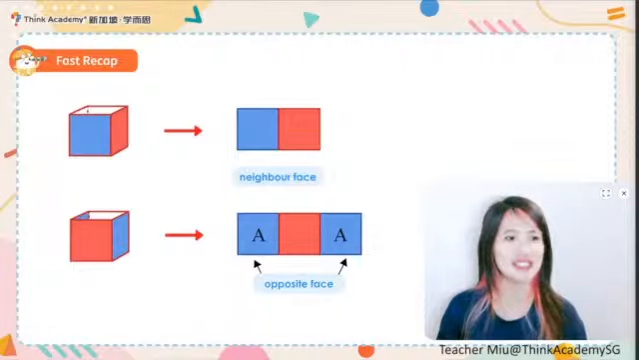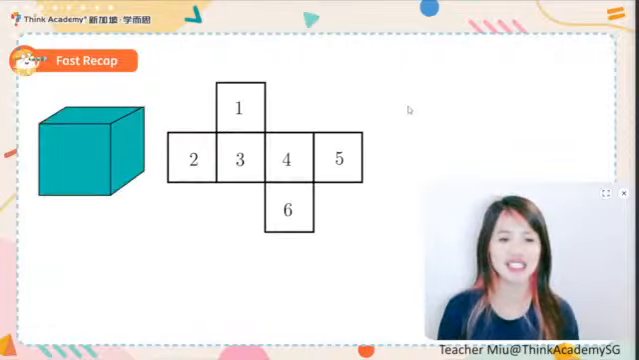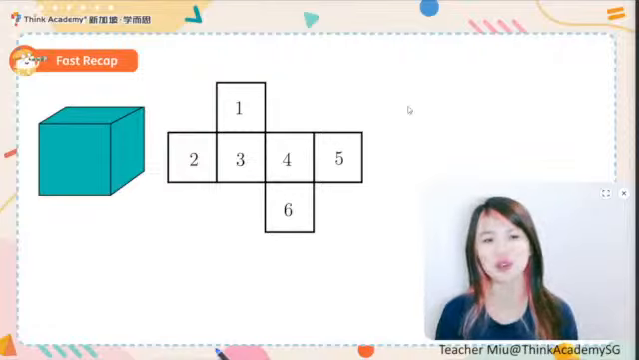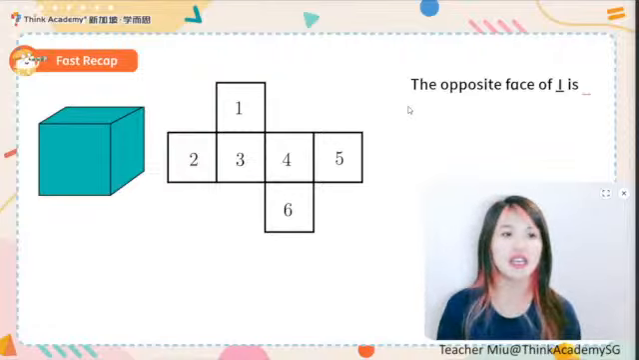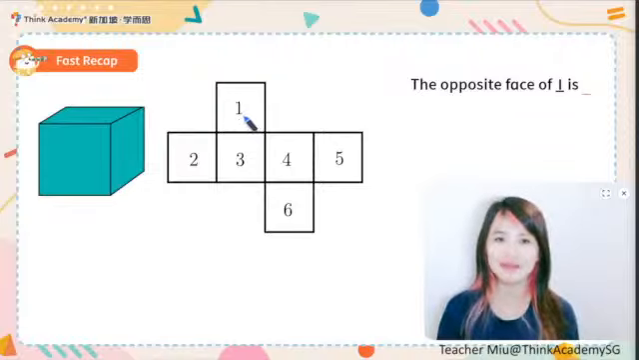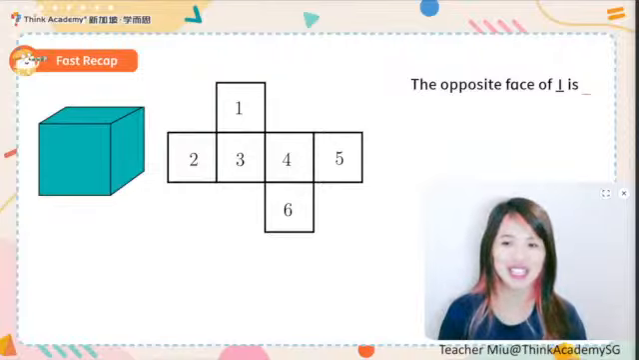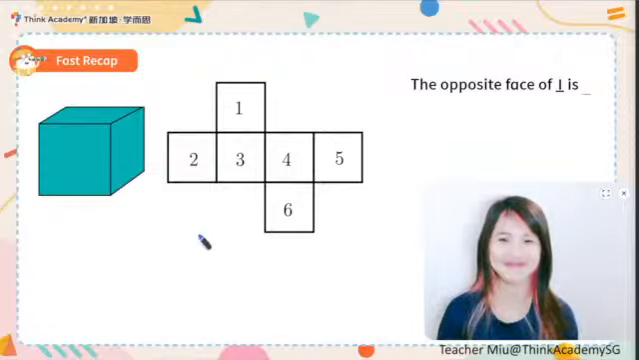Let's take a look at this one. Now I want you to take a look at this net of cube. Can you tell me the opposite of face 1 is actually what? Is it 2, 3, 4, or 5? Please key in the chat box and let me know. The opposite face of 1 is actually... this is crazy, alright? Let me show you.